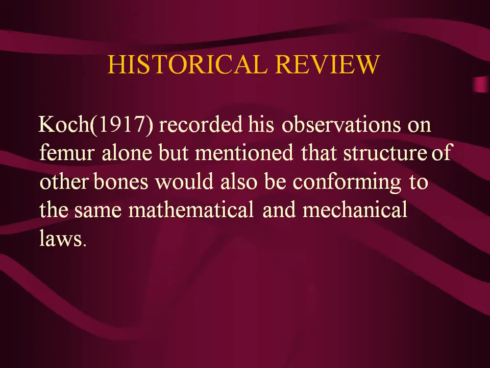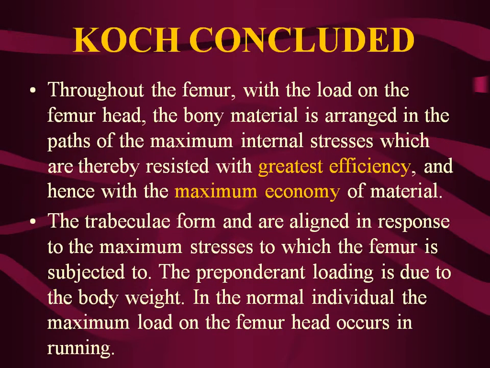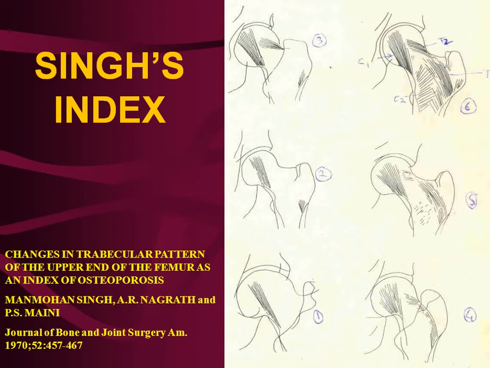It was Cox who recorded a lot of observations on the trabecular pattern, and he said that maximum strength of bone with minimal use of material is provided by the trabeculae. He concluded that the greatest efficiency and maximum economy of the weight of the bone is provided by the trabeculae being placed in the adequate directions. So this is just the historical aspect.